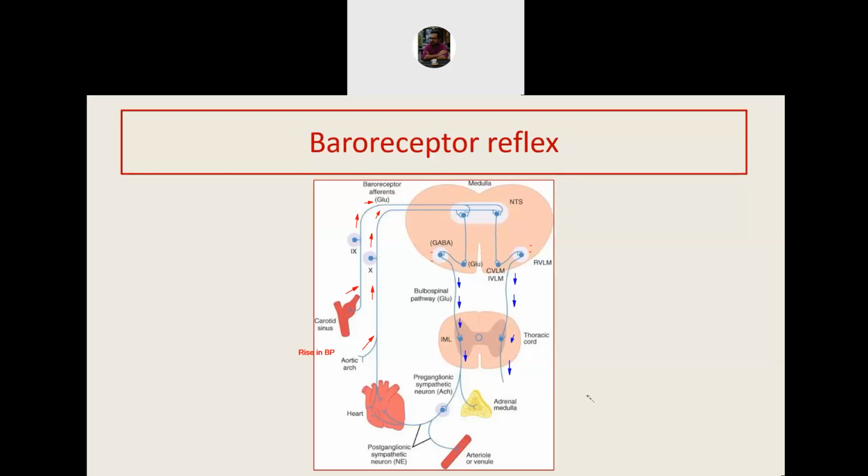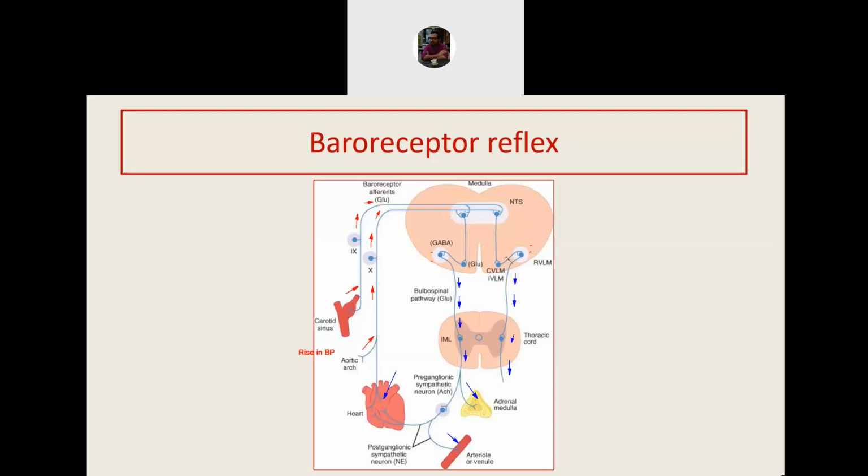Normally, where does this sympathetic outflow go? Normally, this outflow stimulates the adrenal medulla, causing it to release adrenaline, causes constriction of the arterioles, increasing the peripheral resistance, and it stimulates the heart to pump faster. So normally this pathway would have stimulated release of catecholamine, stimulated rise in peripheral resistance, and stimulated the rise in cardiac output. But now this whole pathway is inhibited at the level of rostral ventrolateral medulla.